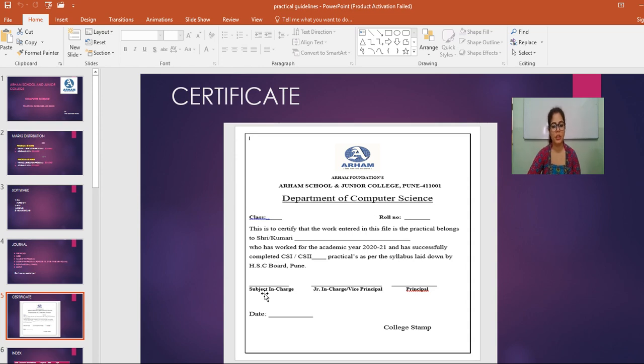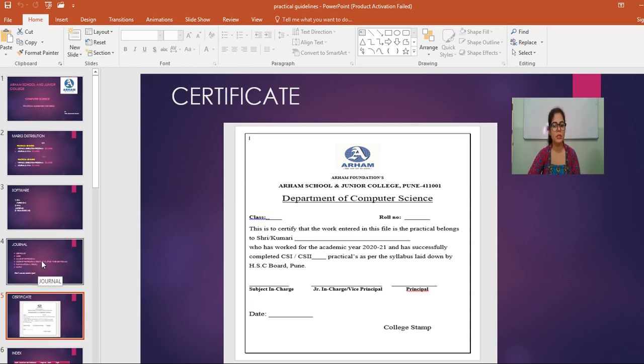After my signature, college will provide you the college stamp, only if I sign your journal, and I will sign your journal only when it is complete. Here you will get the college stamp, and here you will get the signature of the principal of the college, and this is how you have to prepare your certificate.